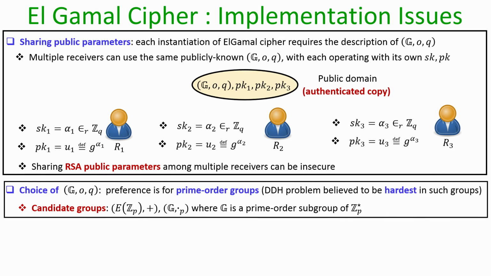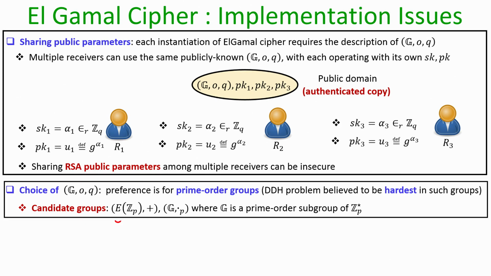Now, the second concern is that the Elgamal encryption scheme that we have discussed is described with respect to an abstract cyclic group, but when we are implementing it, we have to select a group over which we are actually going to perform the operations. The candidate groups which we use in practice to instantiate the Elgamal encryption process are as follows.